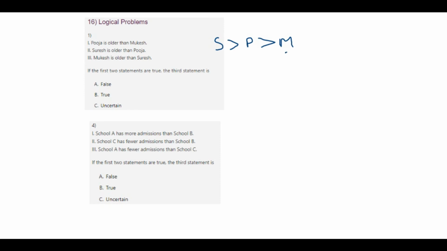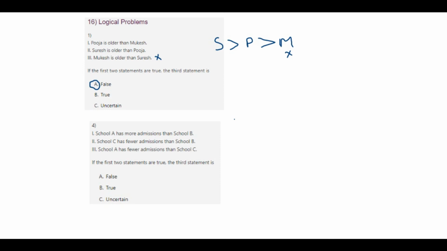Mukesh is older than Suresh. No, this statement is wrong. If the first two statements are true, then the third statement is definitely false, because Mukesh is not older than Suresh, correct? So your answer is A.